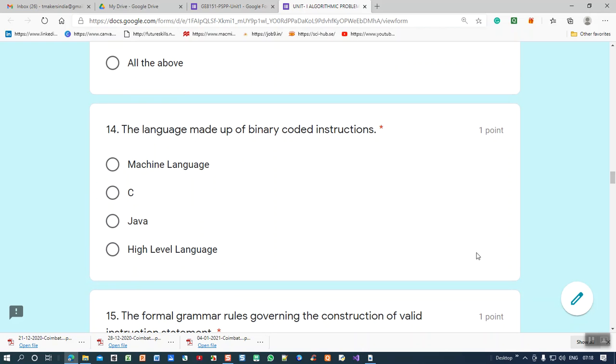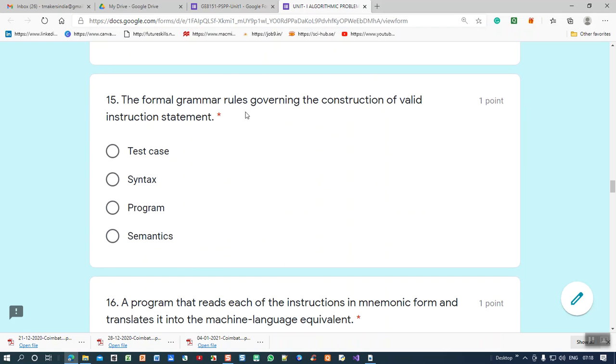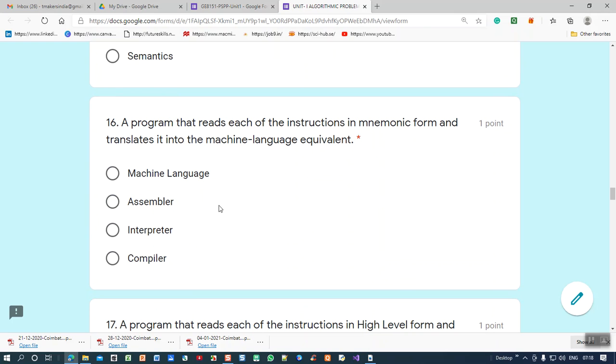14th question. The language made up of binary coded instructions is, you know very well, machine level language. 15th question. The formal grammar rules governing the construction of valid instruction statements is called syntax. That is the standard grammar rule to write programming languages. 16th question.